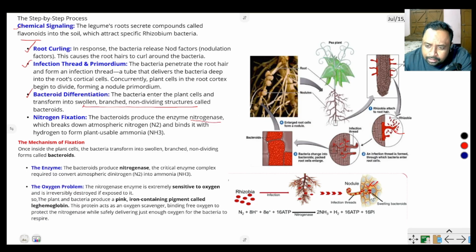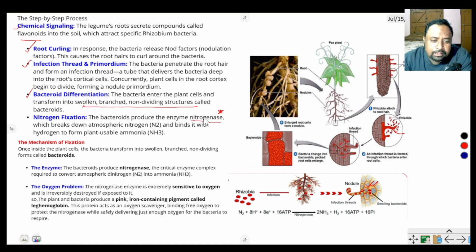First the plant secretes some flavonoids that attract the bacteria. Bacteria come into the rhizosphere region, then penetrate into the cortex region and form an infection thread, which leads to the bacteroid. The bacteroid produces the nitrogenase enzyme that converts atmospheric nitrogen to ammonia. But there is a problem. Nitrogenase is an oxygen sensitive enzyme. In the presence of oxygen, it is inactivated, so it does not fix atmospheric nitrogen.